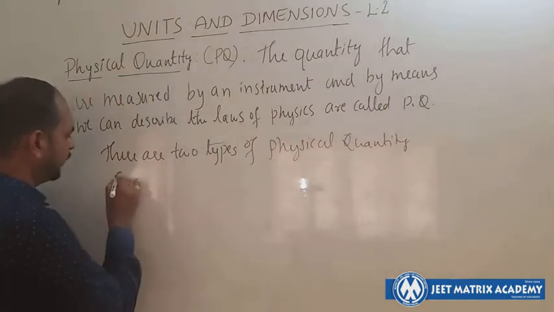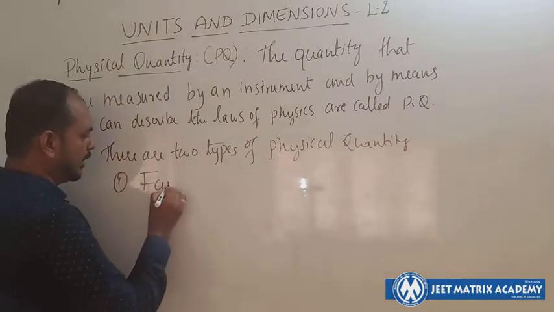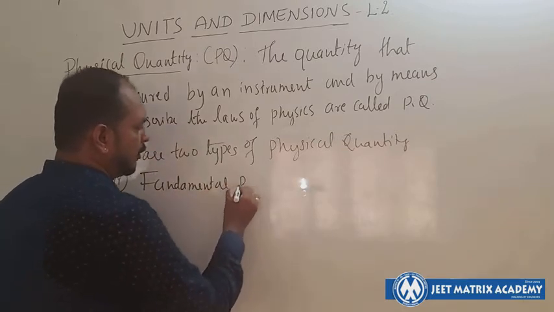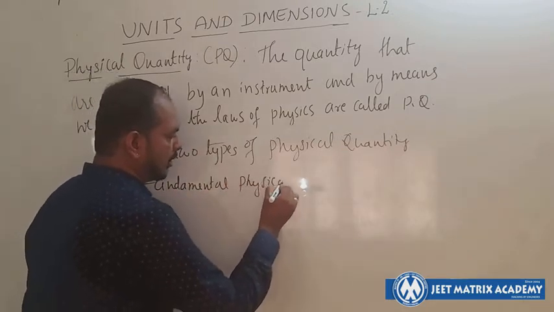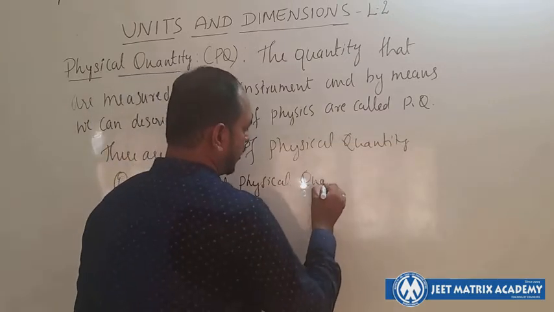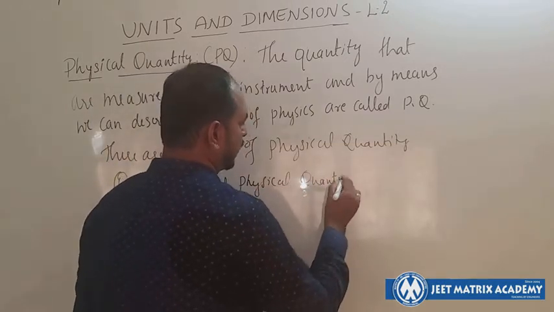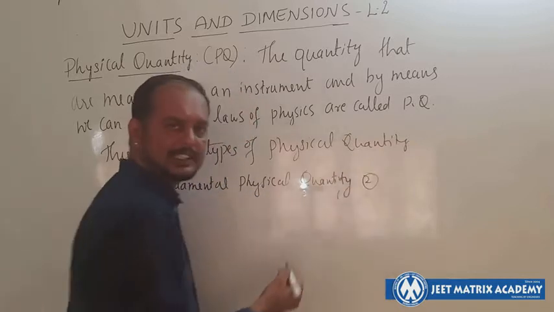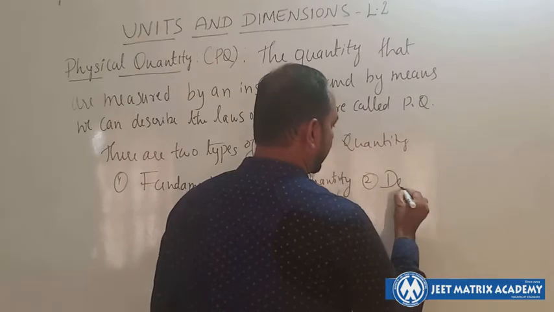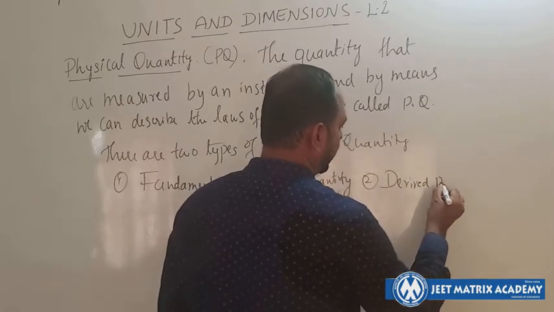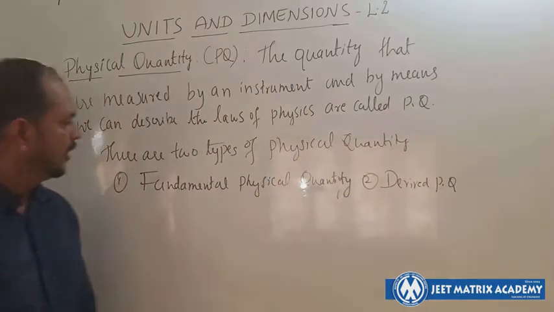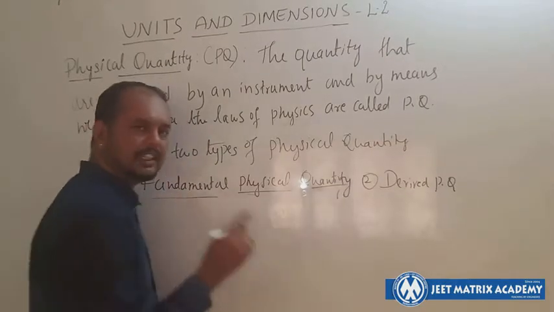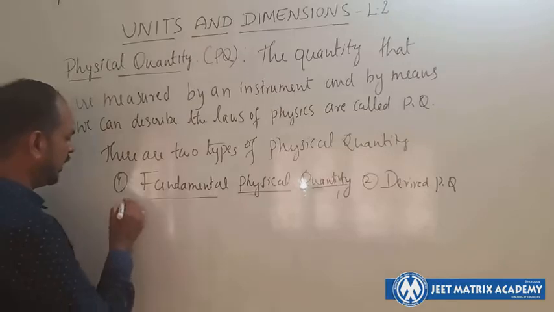One is fundamental physical quantity, and the second one is derived physical quantity.